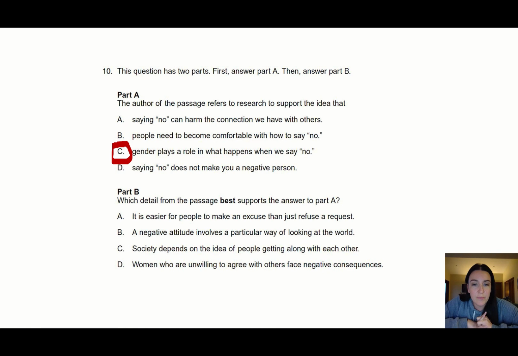So now we have to pick a detail from the passage that best supports the answer to part A. Is it A, it is easier for people to make an excuse than just refuse a request? B, a negative attitude involves a particular way of looking at the world? C, society depends on the idea of people getting along with each other? Or D, women who are unwilling to agree with others face negative consequences? Well, because we selected in part A the answer about gender roles, we should also make sure that it matches, and so we will select the one that refers to gender, which is women who are unwilling to agree with others face negative consequences. So we were left with part A as C and part B as D.